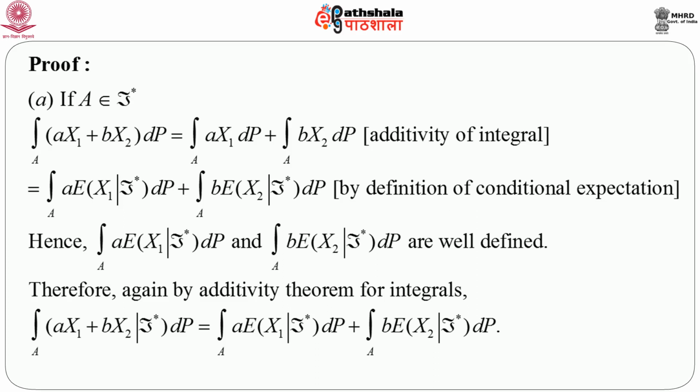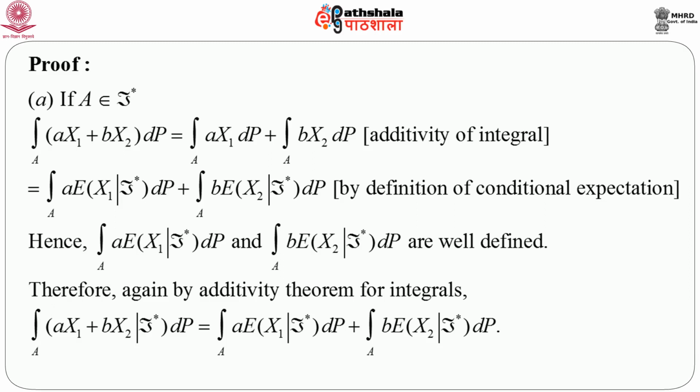Hence, we can say that the integration over A of a times expectation of x1 given F star dP and the integration over A of b times expectation of x2 given F star dP are well defined.